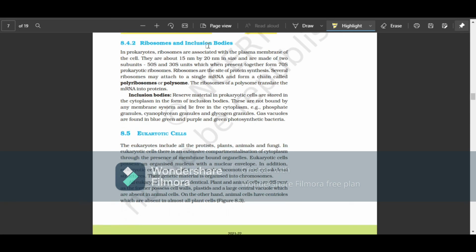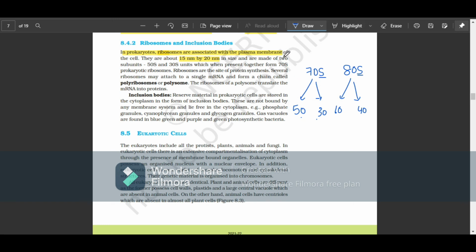Moving to the ribosomes and the inclusion bodies. In prokaryotes, ribosomes are associated with the plasma membrane of the cell. They're 15 nanometers by 20 nanometers in size and made up of two subunits. Ribosomes can be 70S type or 80S type. S is the sedimentation coefficient or Svedberg's constant. 70S has two subunits, 50S and 30S, and 80S has two subunits, 60S and 40S. Remember, they're not additive: 50 plus 30 is not 70, of course, but they are the subunits.